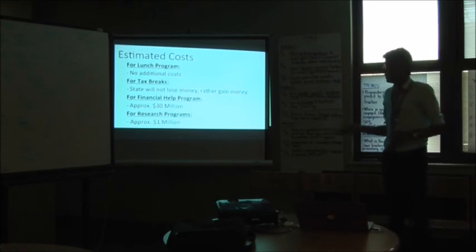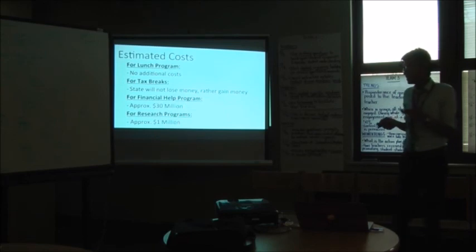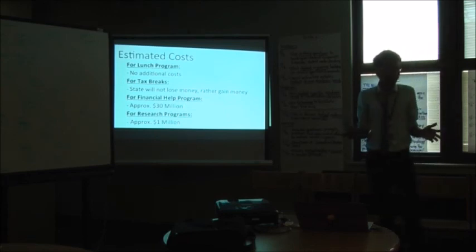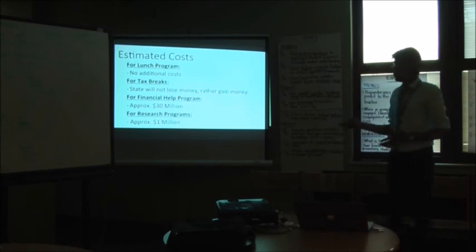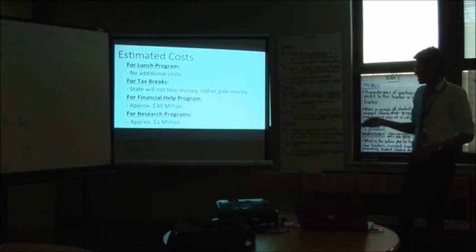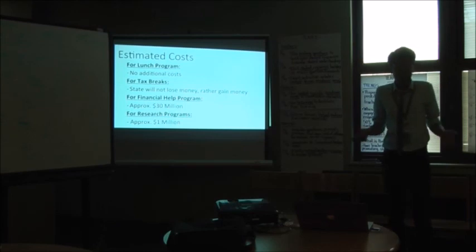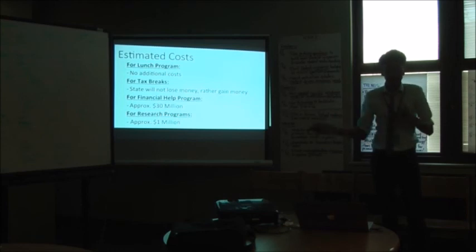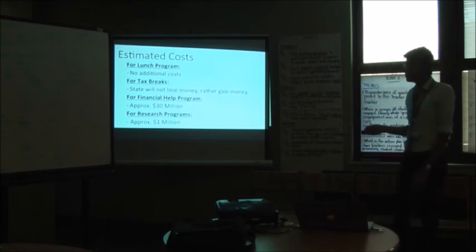And then regarding the financial help, for a state like Maryland, it was $22 million to implement their cover crop program. Something like Ohio, it could be approximately $30 million. But keep in mind, Ohio's agriculture is a $105 billion industry, so that's not a big problem for them. And then for the research programs, it could be something as small as $1 million or something as large as $2 million. That cost is really dependent on what the USDA wants to do, but it's pretty insignificant when you look at the income that agriculture brings.